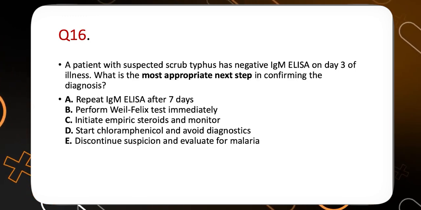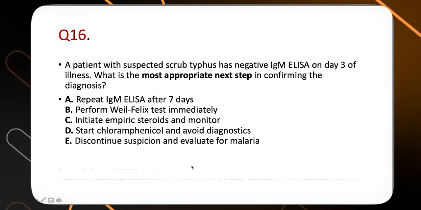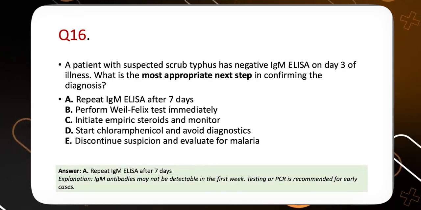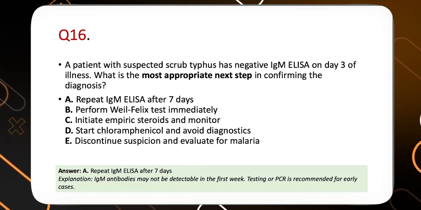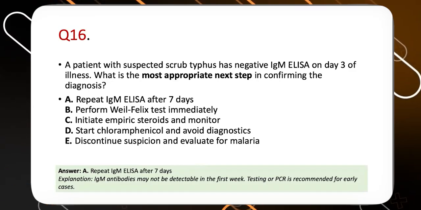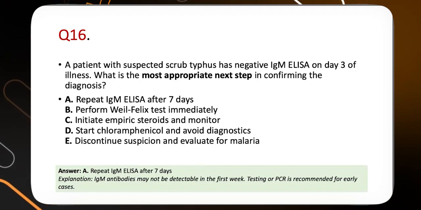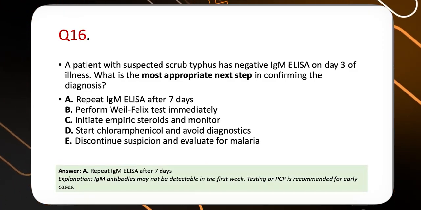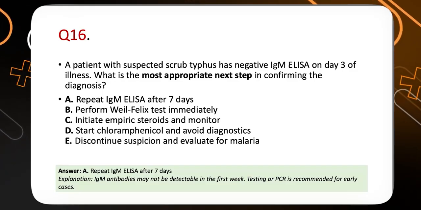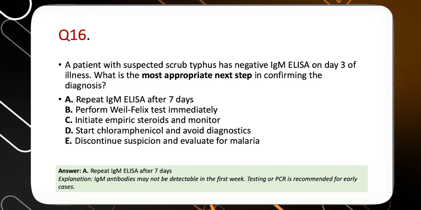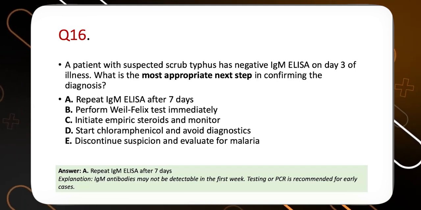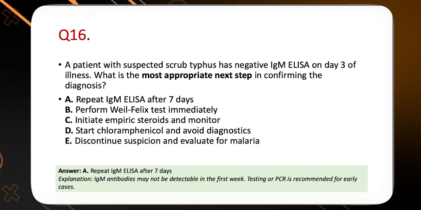Okay, the answer over here is, as both of you have said, right. We should do a repeat IgM. This question said that we did an IgM ELISA within 5 days of the disease onset, so IgM is expected to come negative. We should always do IgM ELISA after 7 days. As we discussed in the last question, we should do PCR-based testing for the early diagnosis. Here, PCR-based testing was not an option, so the best option that we have is the IgM ELISA after 7 days.